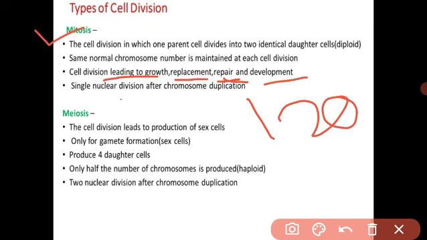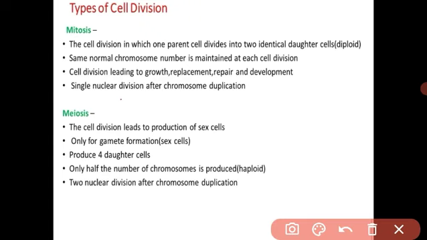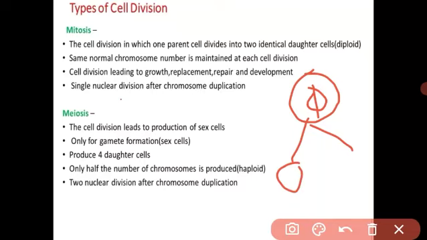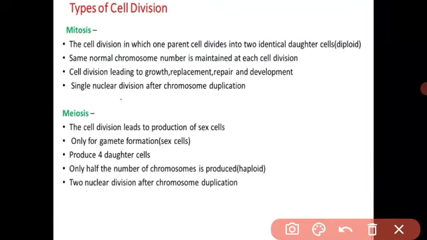And there is a single nuclear division after the chromosome duplication. What does that mean? The parent cell has a nucleus, and after the chromosomes are duplicated there is a single nuclear division, so the daughter cells again contain a nucleus. What is meant by mitosis? Mitosis is the type of cell division leading to the production of diploid cells for growth and development, and the somatic cells are divided by the process of mitosis.